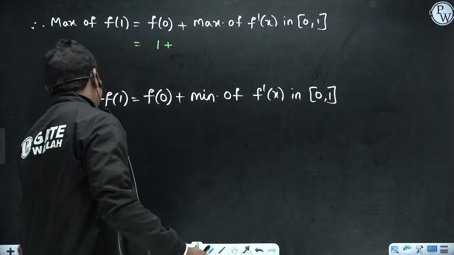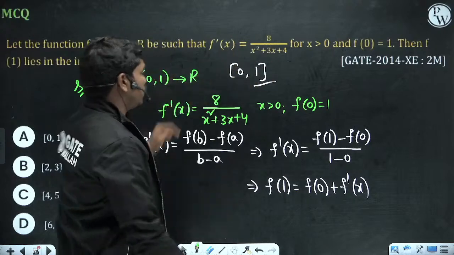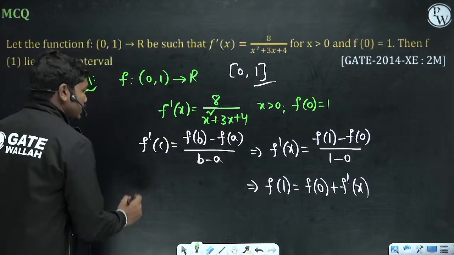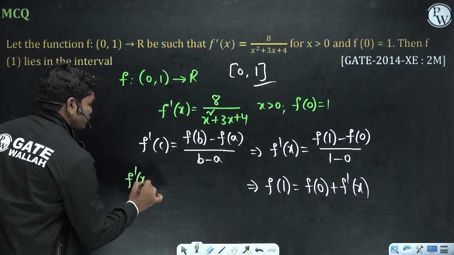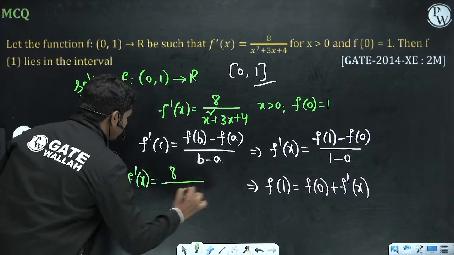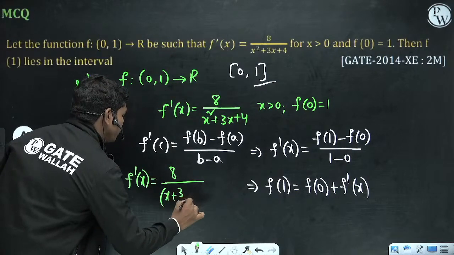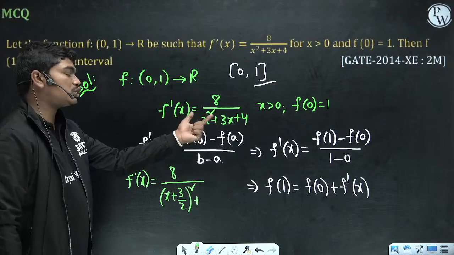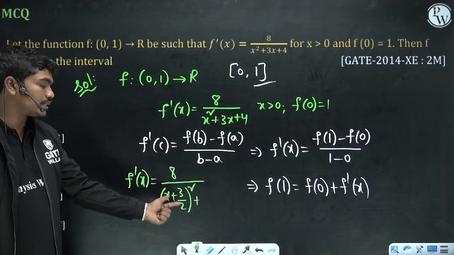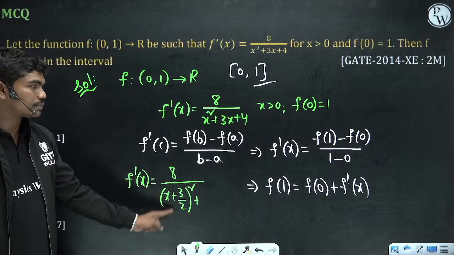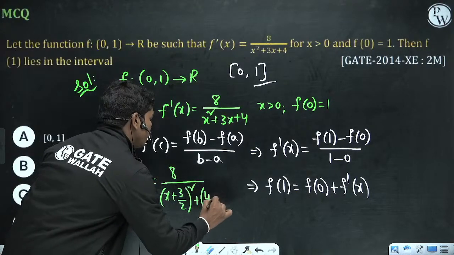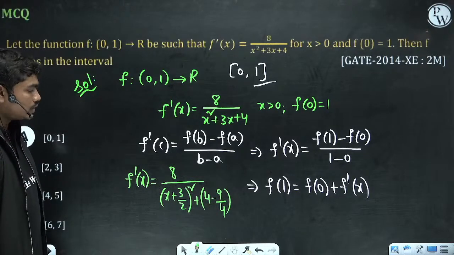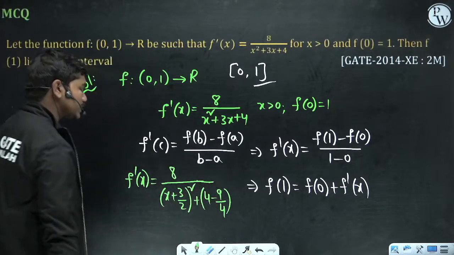Look, if you want the maximum of this function, we can write f dash of x is equal to 8 by x plus 3 by 2 whole square plus, because you want x square plus 3x, so if you convert this to a perfect square, x plus 3 by 2 whole square gives you x square plus 3x plus 9 by 4. So 4 minus 9 by 4 is what you get here. Clear?